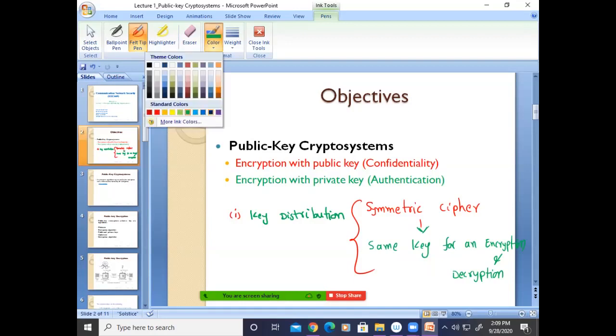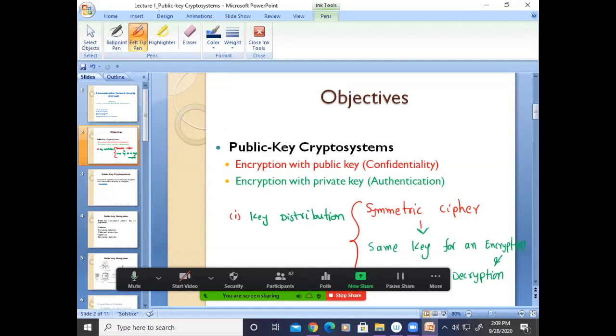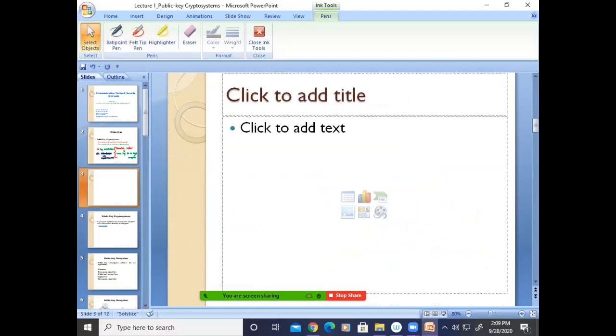The second problem is authentication, or we can say digital signature. What is the meaning? Take one symmetric cipher block diagram.